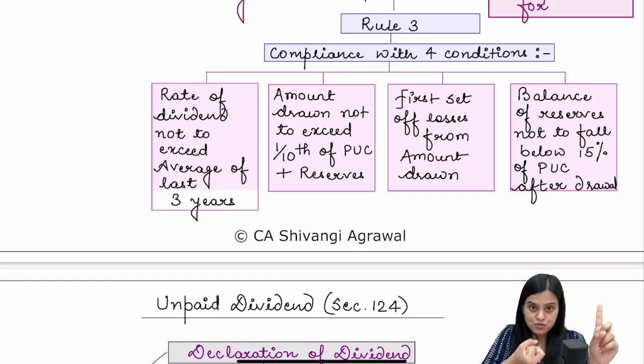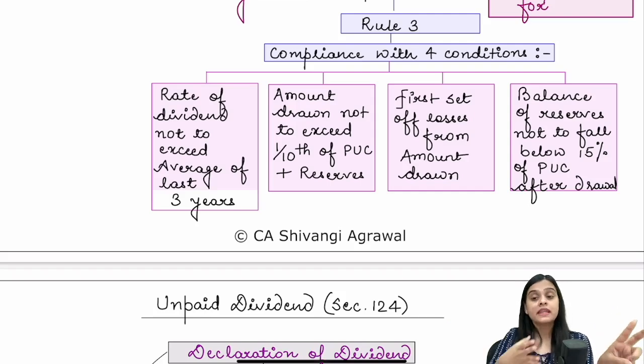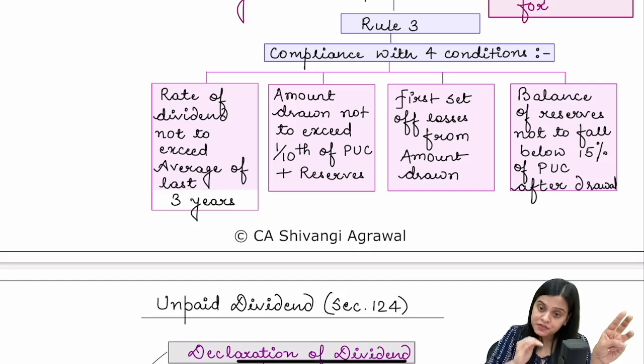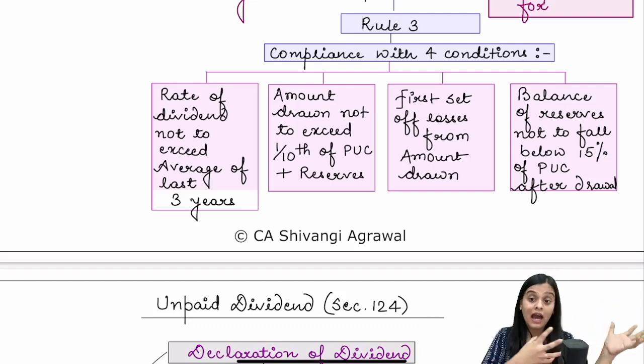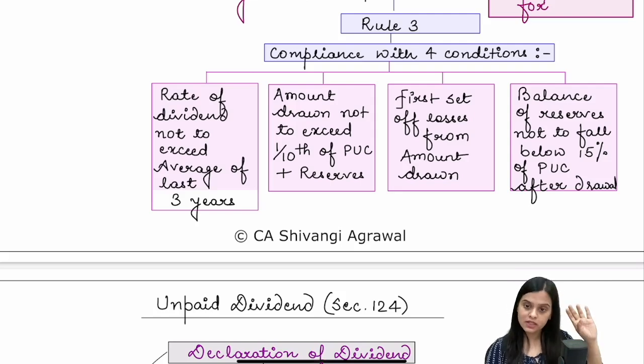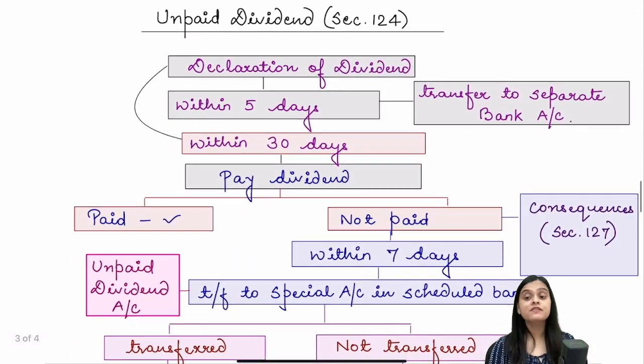Whatever amount you draw from the reserves is not going to be more than 1/10 of paid up capital plus reserves. The amount that you draw will first be utilized to set off losses, and then it will be used in the payment of dividend. And fourth, after withdrawing from the reserves, the balance of reserves should not fall below 15% of paid up capital. If these four conditions are satisfied, then money can be drawn even from reserves for payment of dividend.